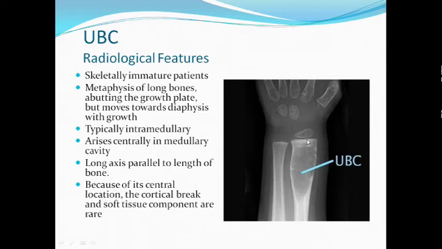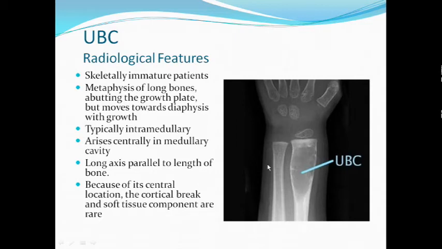Radiologically, we will find simple bone cyst in skeletally immature patients. Physis is open, skeletally immature. In the metaphyseal part, abutting the growth plate. See, it is abutting the growth plate, but it keeps moving towards the diaphysis with growth. Typically intramedullary, central, and its long axis here is parallel to the long axis of the bone.